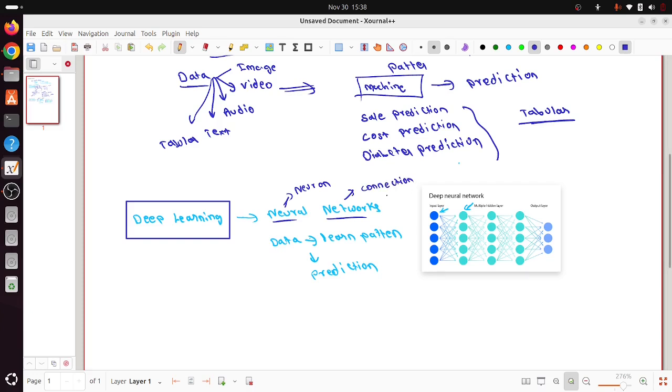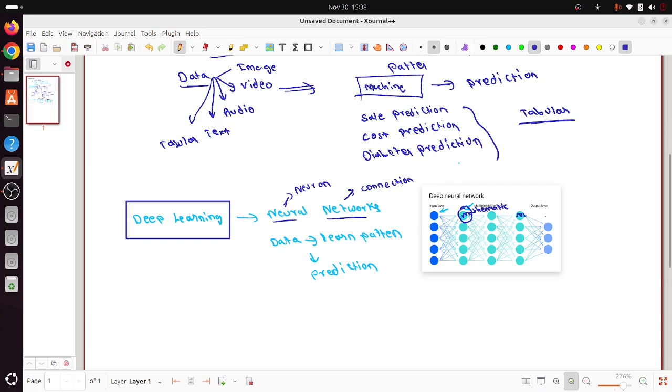So in deep learning, we build this kind of neural networks where each neuron is learning something from the data. The interesting thing is that each neuron is again a mathematical algorithm itself, a mathematical system. So it's like an advancement of machine learning. Each neuron is again one ML algorithm, you can assume.